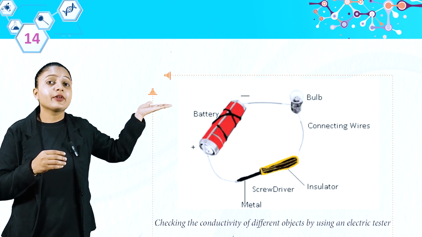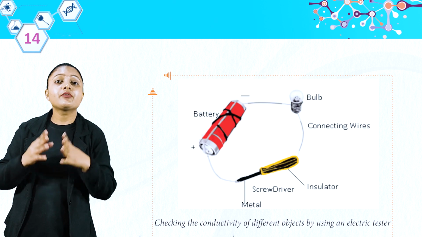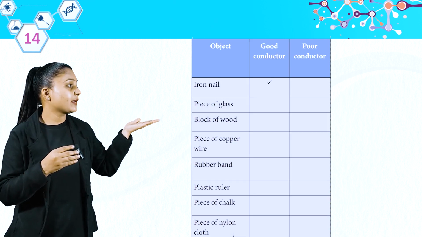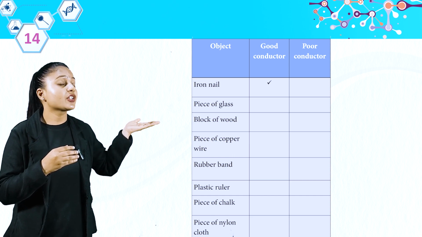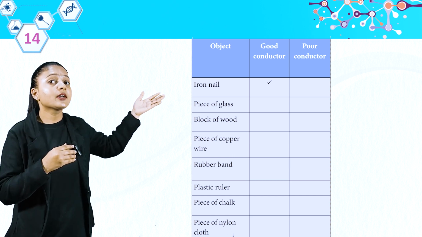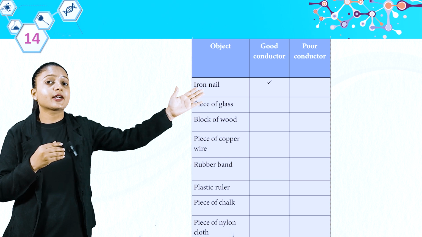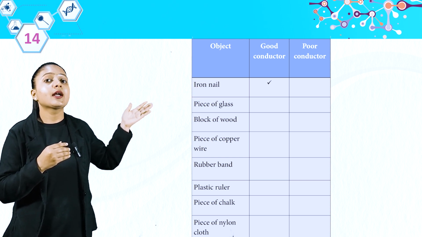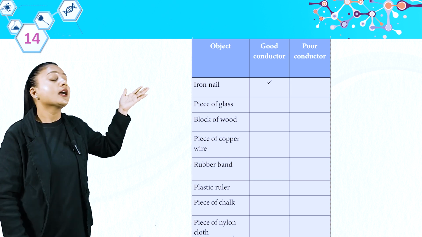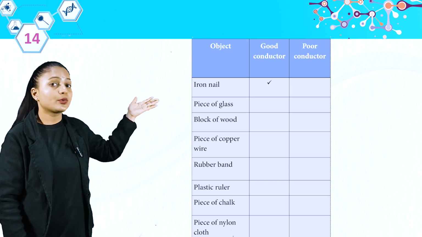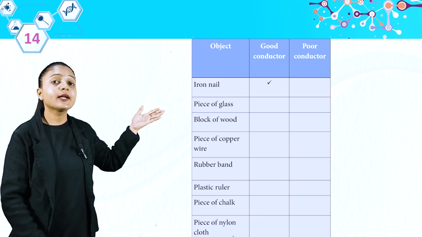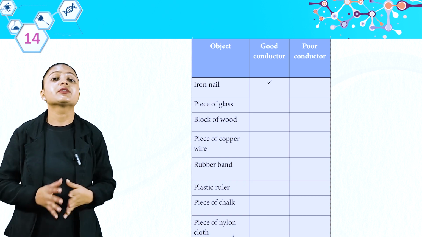In this picture, we are checking the conductivity of different objects by using an electric tester. In this table, put all the observations you have found. Objects: iron nail, piece of glass, block of wood, piece of copper wire, rubber band, plastic ruler, piece of nylon cloth, piece of chalk.